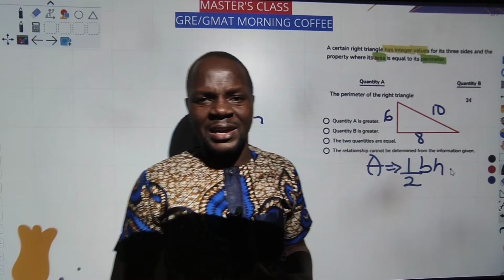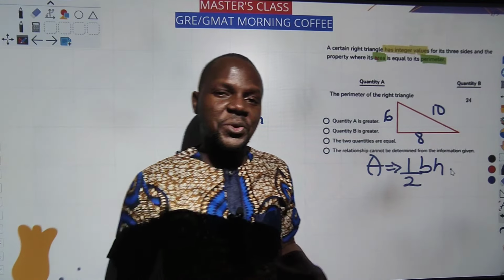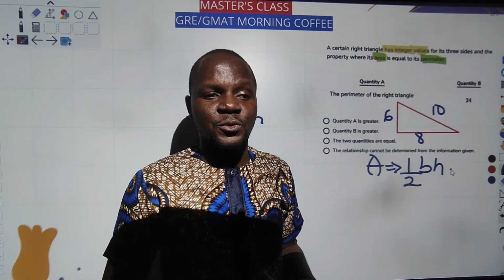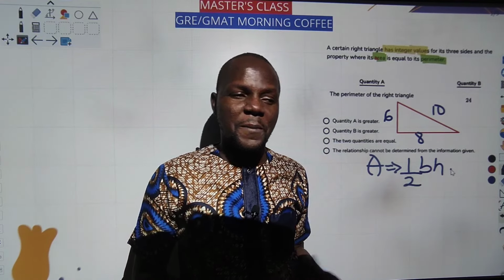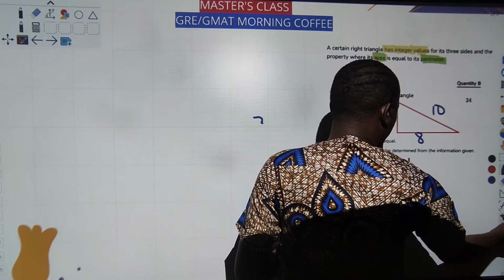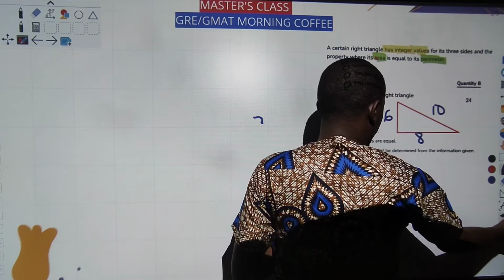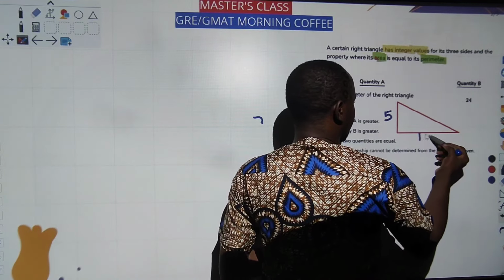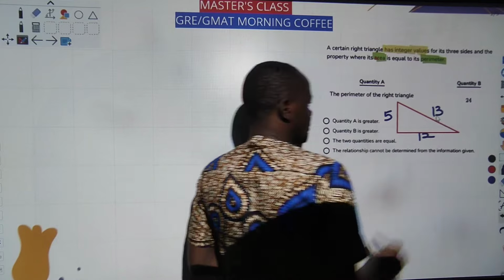But one thing is, I do say in GRE and GMAT, you have to be careful, because this may not be the only triangle that has area equal to perimeter. You can also consider another one. Let me also try another value. Look at another type of triangle. Let's say we have 5, 12, and 13.